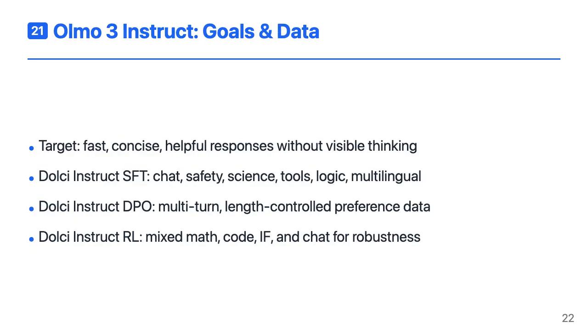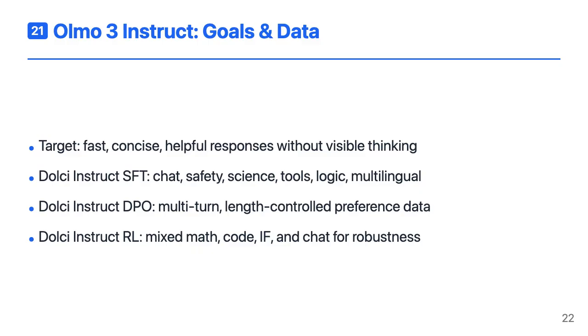Olmo 3 Instruct is tuned for everyday use. You want a helpful answer quickly, not a long chain of thought. The SFT stage, Dolci Instruct SFT, includes general chat from WildChat and Open Assistant, safety data like CoCoNot and WildGuardMix, science QA, logic puzzles, and multilingual chat from Aya. It also adds new function calling datasets, including real interactions with MCP tools for web search and scientific literature.